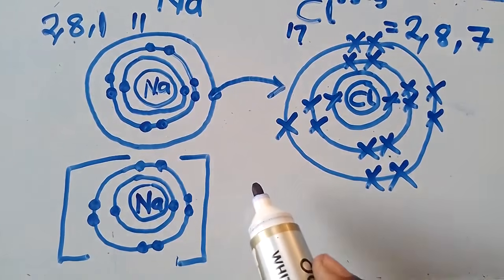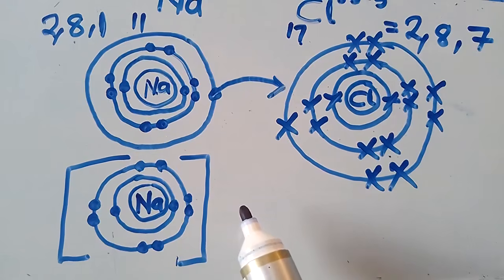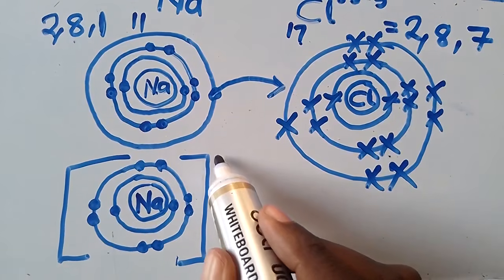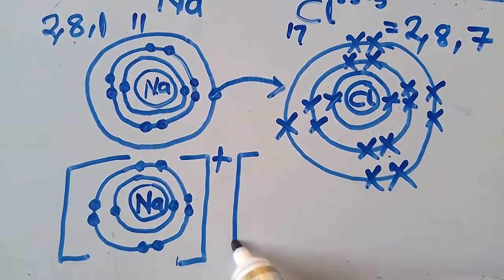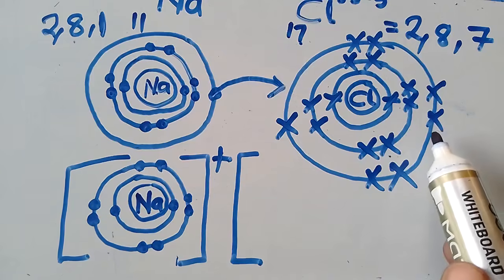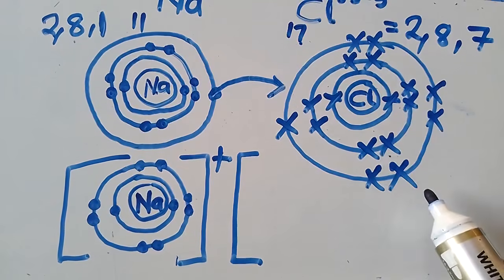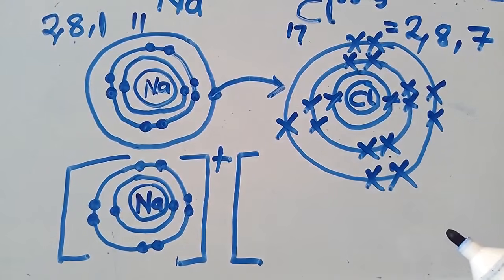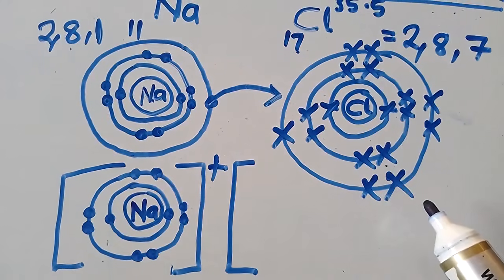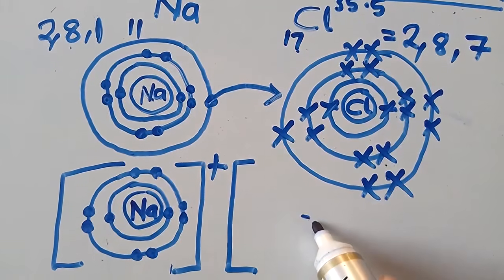Since it has lost how many electrons? It has lost 1 electron. So I'm going to put a plus there. Then I draw this one now, which has gained 1. So it is having 1, 2, 3 shells. So I'm going to say this is chlorine.